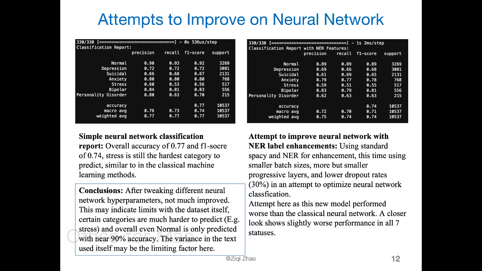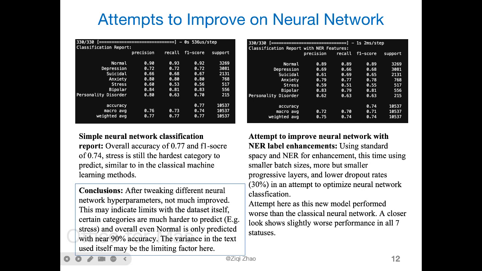So I used various methods we covered in this course, using standard spaCy, incorporating NER labels for enhancement, using small batch sizes, playing around with the hyperparameters, smaller dropout rates, more progressive layers, etc. And after all that tweaking, there was not much improvement, and often in runs, as we see on the right, the overall score actually decreased. And so my takeaway here is that this may indicate limits with the data set itself. Certain categories are much harder to predict.